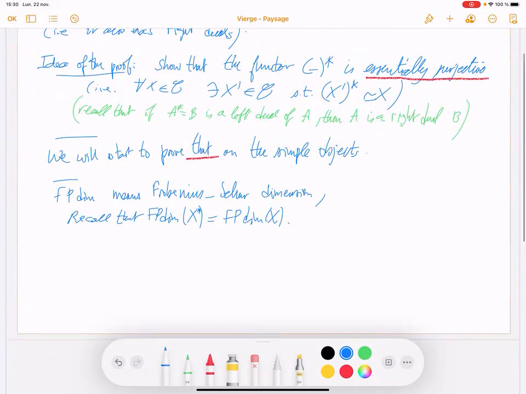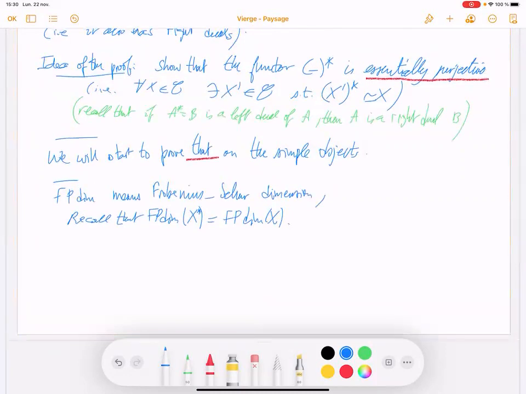We will first need to show that if x is simple, then so is x star. So the dual functor maps simple to simple.